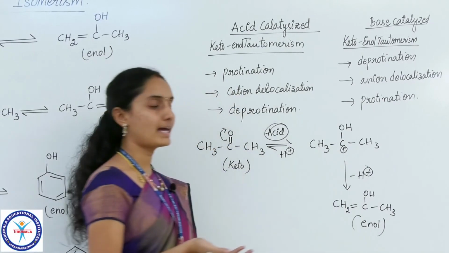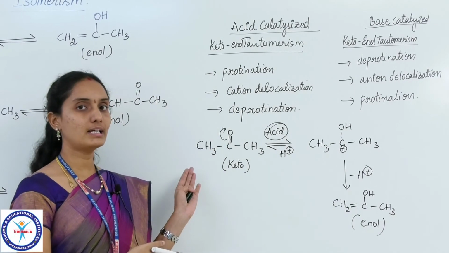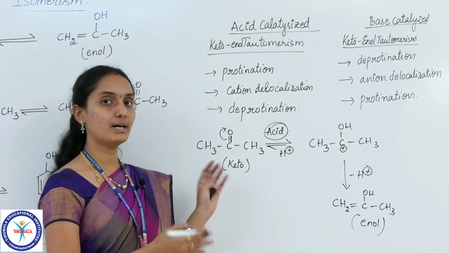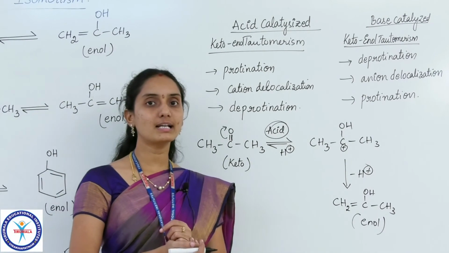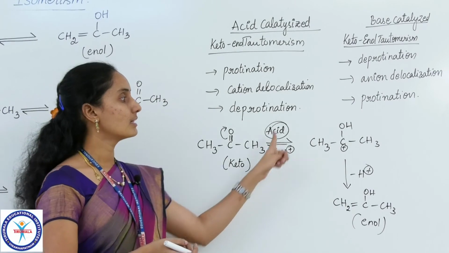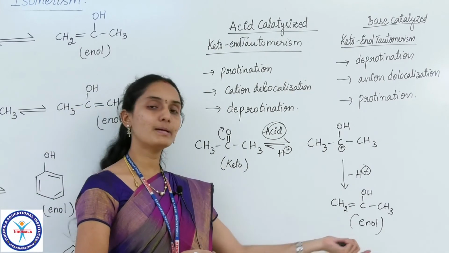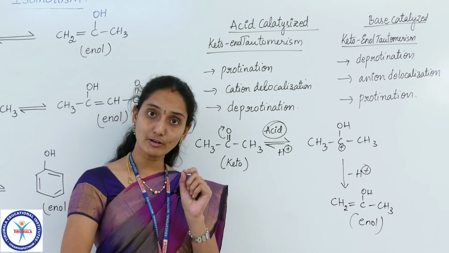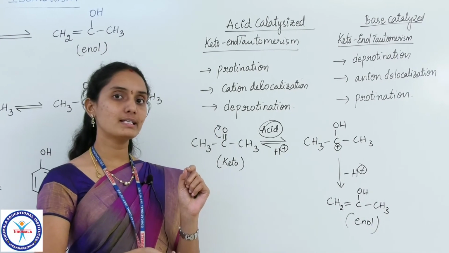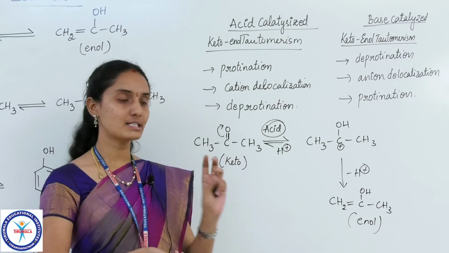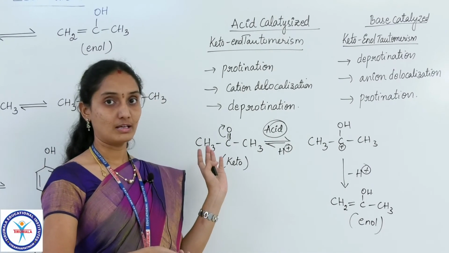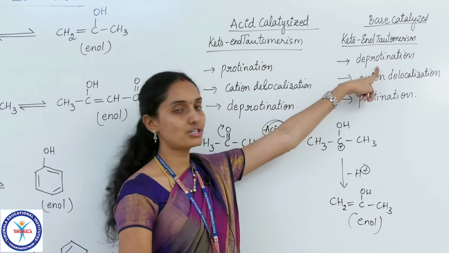So this is the same mechanism as before with the same example. In the presence of an acid catalyst, first protonation occurs, then the cation is formed and delocalized, and the final step is deprotonation. But in the presence of a base catalyst, the mechanism is done in reverse. First the deprotonation occurs.